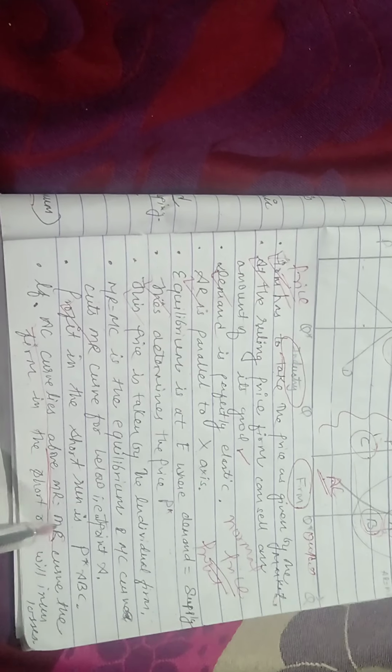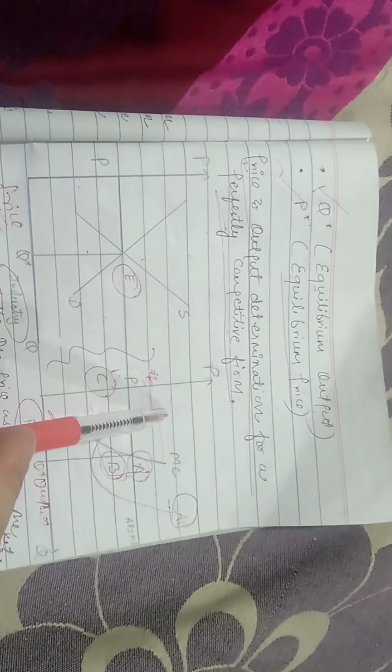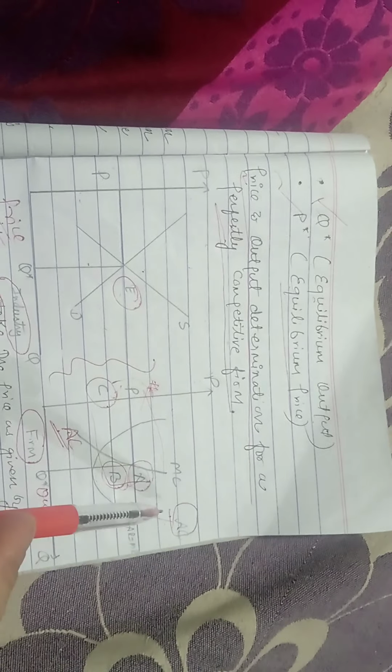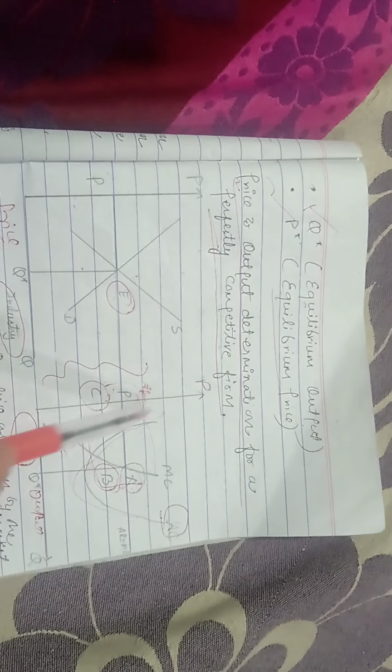If the average cost curve lies above the marginal cost and marginal revenue curve, the firm in the short run will incur losses. So it should be below, not above. That's why we have taken this portion, which shows the below portion, and above is showing the loss portion.